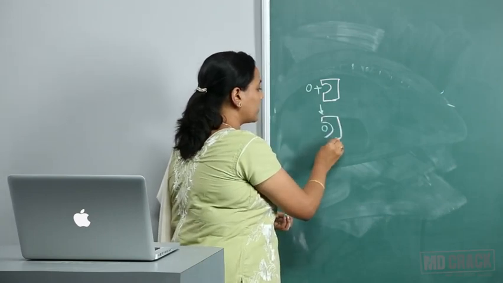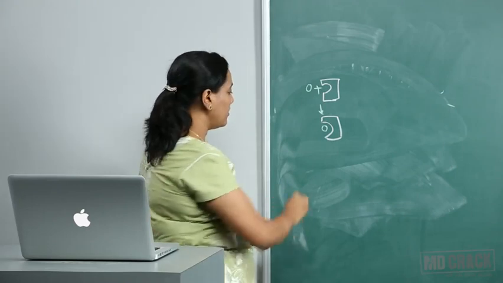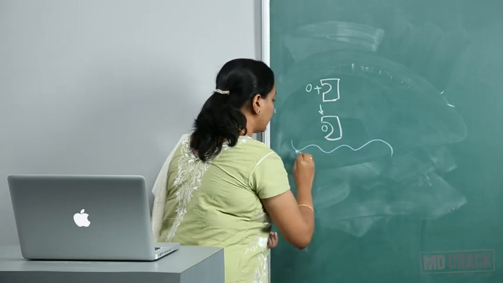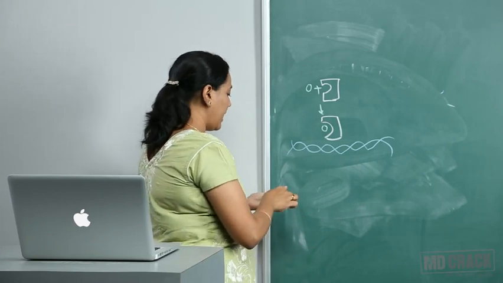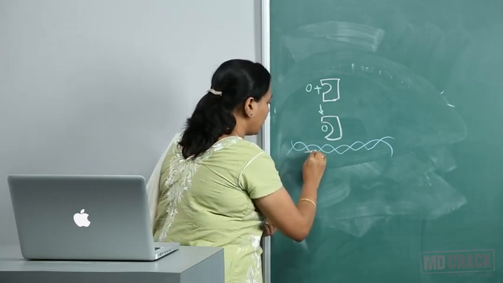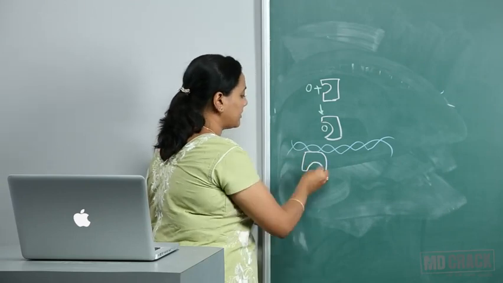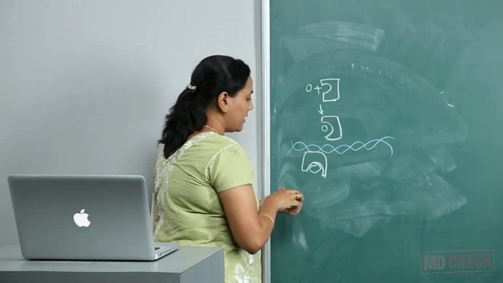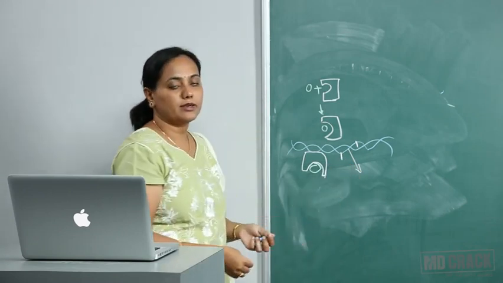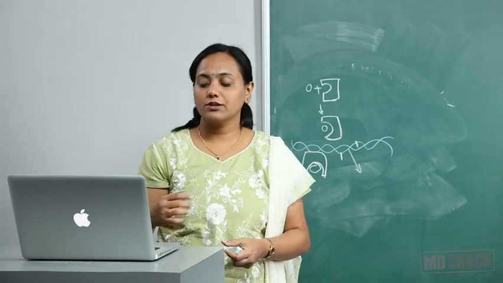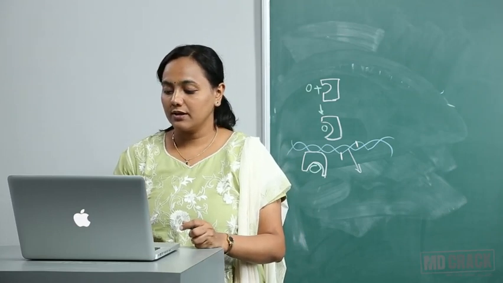What does this hormone receptor complex do? This hormone receptor complex can go and bind to a certain area of the DNA and thereby regulate gene expression of a gene that is present further ahead. So this is known as the action of the hormone response element and the transacting protein factors.